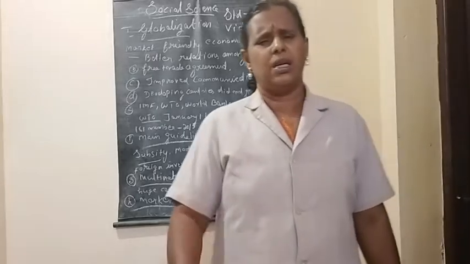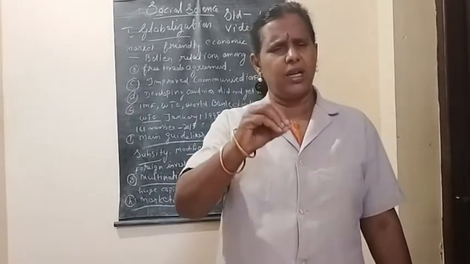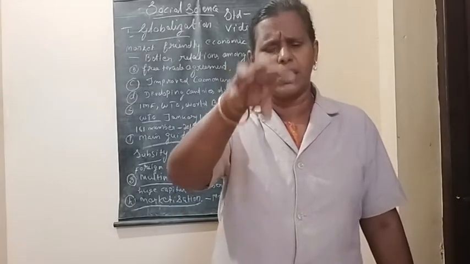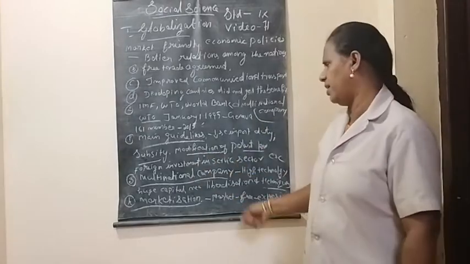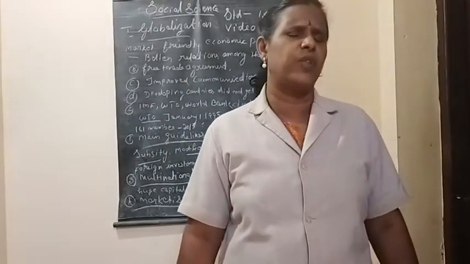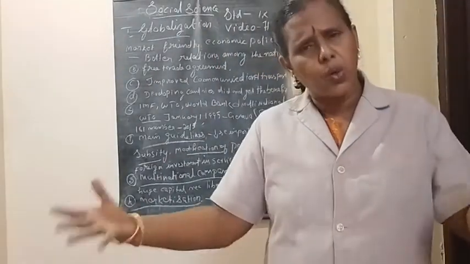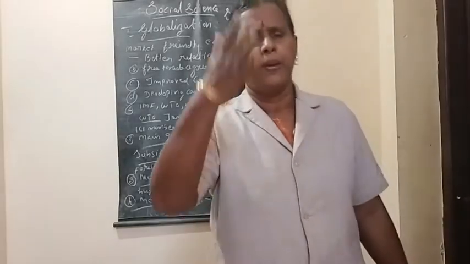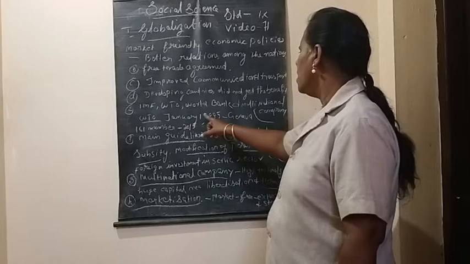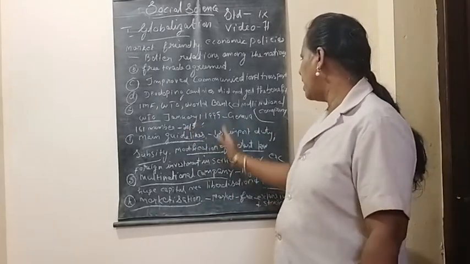According to the calculation of 2015, including India, there are 161 member countries in this World Trade Organization. How many countries are there, children? One of the founder nations of the World Trade Organization was none other than India. Including India, there are 161 countries in the World Trade Organization. Now we are going to study the main guidelines.